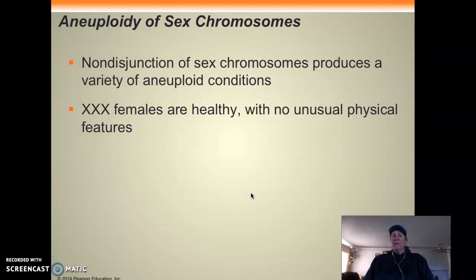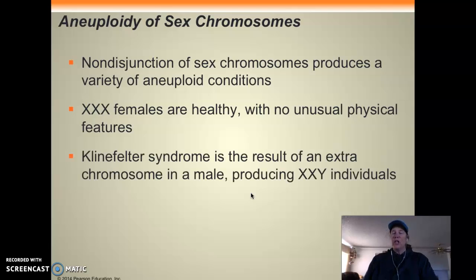Sometimes females are XXX, and it's really weird. They used to call them super females because they have an extra X chromosome. They tend to be pretty healthy. The biggest characteristic I've read that they have is sometimes they can't have kids. There's Klinefelter's, where they get XXY, so they don't separate. They have an extra chromosome. They have two X's and a Y. This individual is a male because they have the Y chromosome.